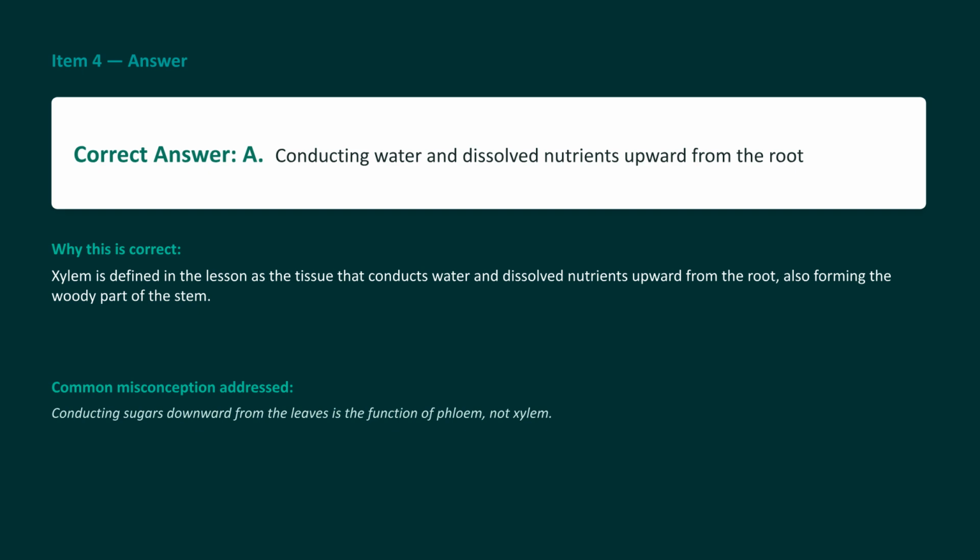The correct answer to item 4 is A, conducting water and dissolved nutrients upward from the root. The function of conducting sugars downward from the leaves belongs to the phloem, not the xylem.